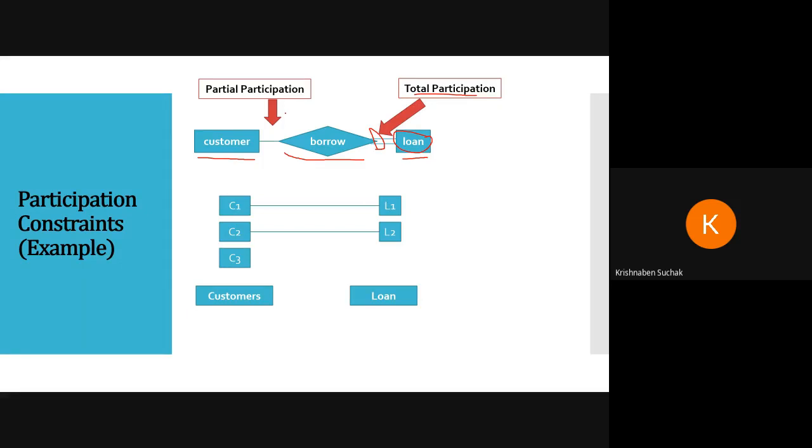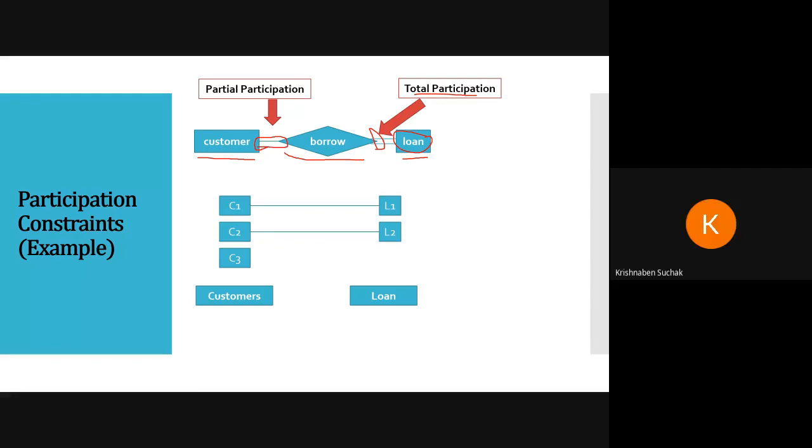Now, for every customer, it is not necessary that he will take the loan. You are also having account in bank, but you have not taken loan. I am having and I have taken loan. So that is partial participation. Customer can take loan, but it is not compulsory that every customer will take loan. Okay, am I clear here? Any doubt? No, yeah, you are clear.